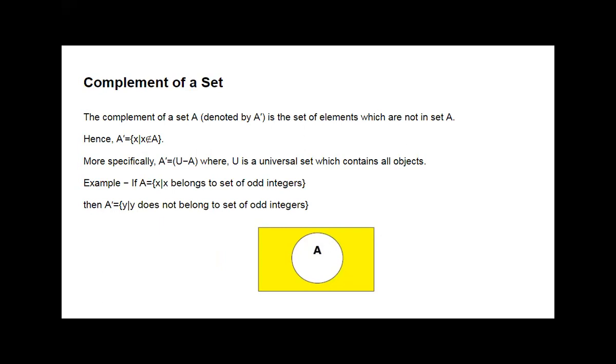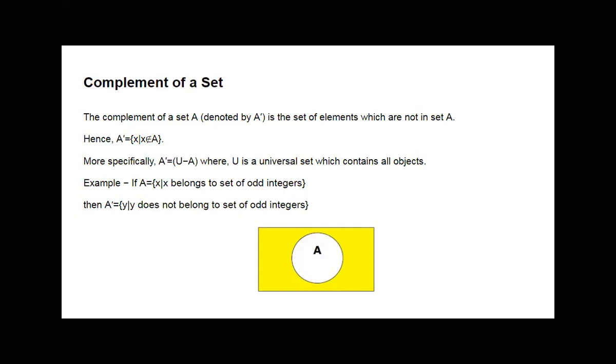More specifically, we can write it here as A dash is equal to U minus A. U minus A means we consider, for a specific constraint, that U is a universal set and A is a subset of that universal set, then A dash will be the universal set minus that set.